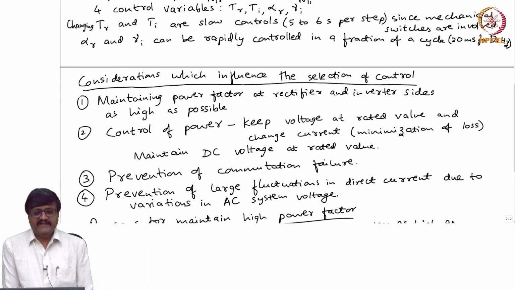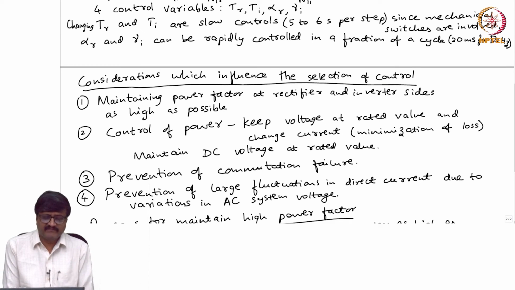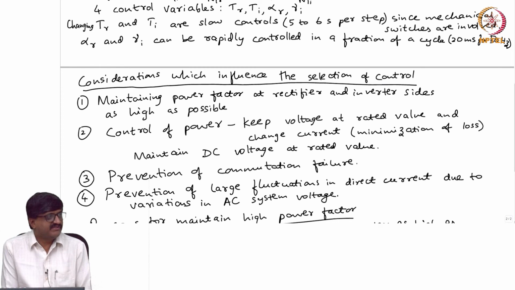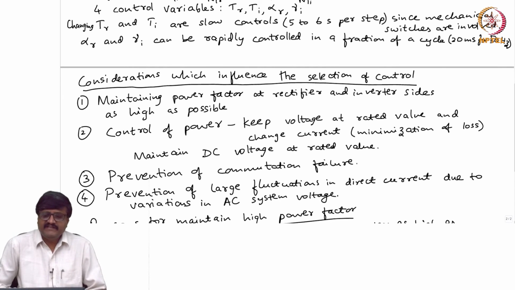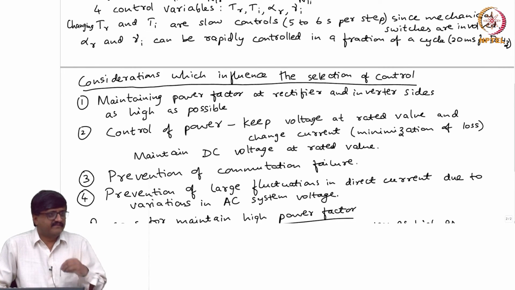Then there are TR and TI. So, these two are used for the other two considerations. One is maintaining power factor, the other one is maintaining the DC voltage. So, what we do is we use TI, the tap on the inverter side, to ensure that the voltage is regulated on the DC side. So, that is a slow control variable, and not a very stringent requirement. Suppose for a few seconds the DC voltage is not maintained at the rated value, the heaven will not fall, but there is a problem if the current fluctuation is not avoided.